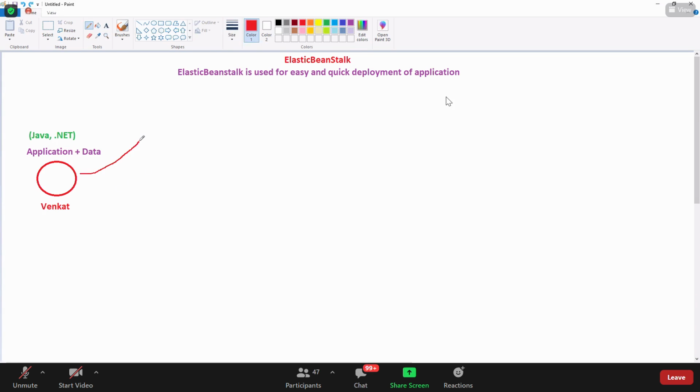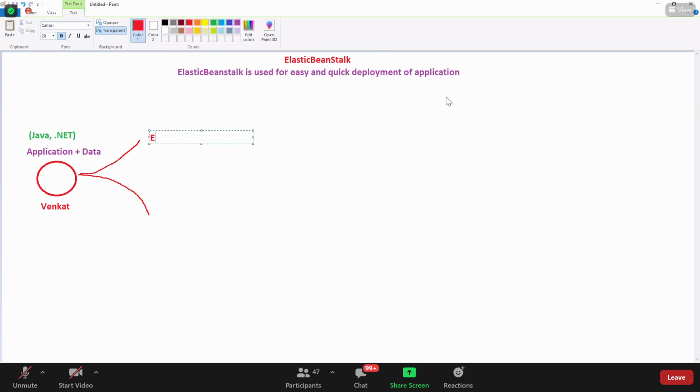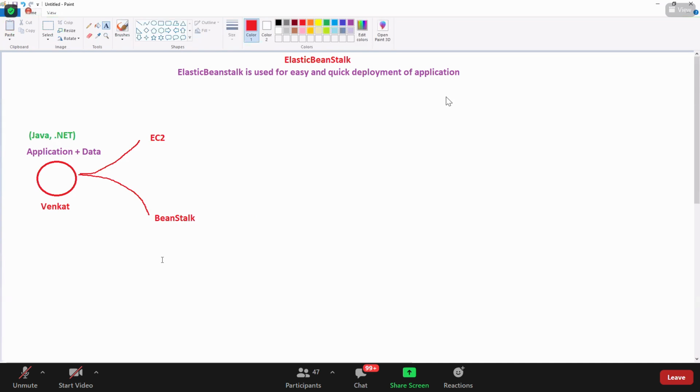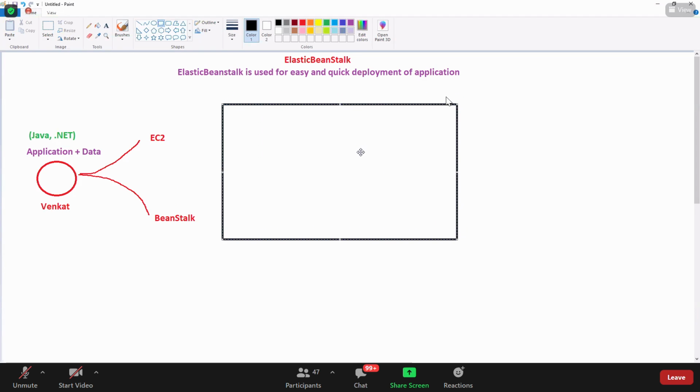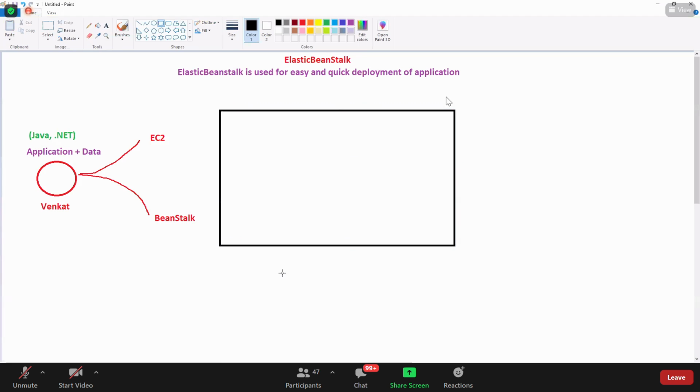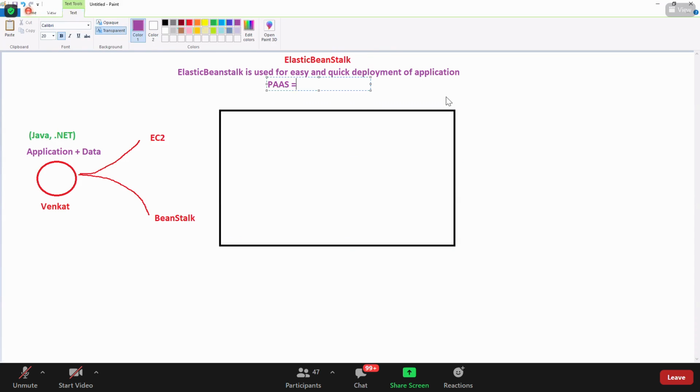Nice. So there are 2 ways that he can do it. One is with EC2, and we have seen how we can do it with EC2, and another is with Beanstalk. Let us talk more about Beanstalk. You should know very well, this Beanstalk is a platform as a service, which holds application and data. Do we need to worry about the servers on Beanstalk?